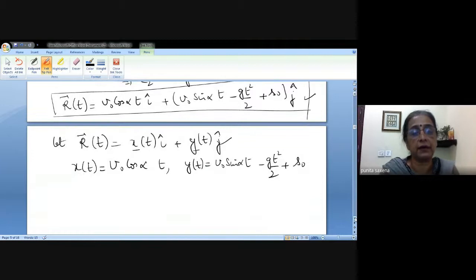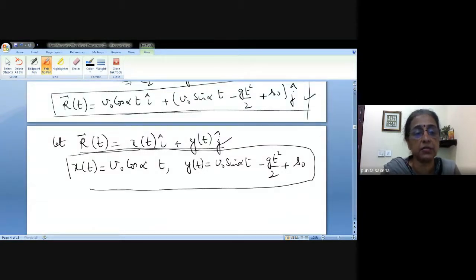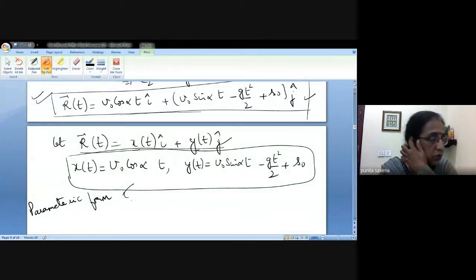If you compare the general displacement function with this function, this is how we are going to get it. So basically, this is another representation of projectile motion, which we have obtained. This is a vector form, a vector equation of the motion of the projectile. This is a parametric form. Isn't it a parametric form? We have expressed the motion in terms of time, V naught cos alpha t and things like that.